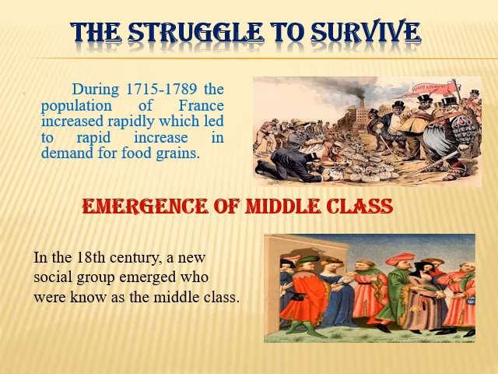Then the emergence of the middle class. In the 18th century, a new social group emerged who were known as the middle class. They had become rich by expanding overseas trade and manufacturing goods. In addition to merchants and manufacturers, there were lawyers and administrative officials who were educated. They believed that no group of society should be privileged by birth. Philosophers like John Locke, Jean-Jacques Rousseau and Montesquieu considered the middle class solely responsible for the revolution. So this is the information about the emergence of the middle class.